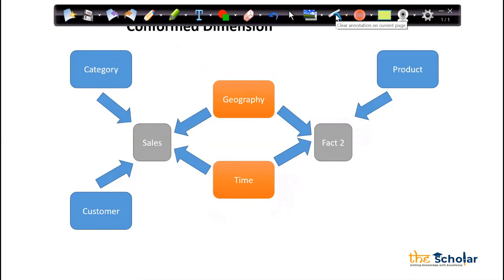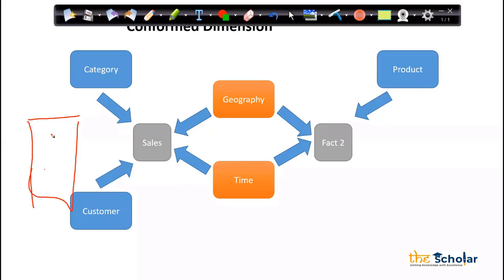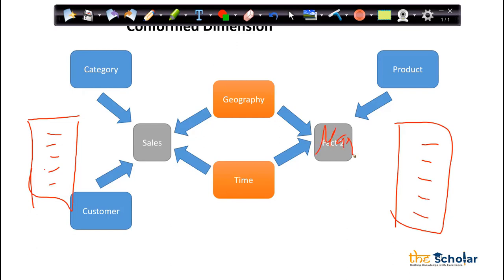Simple. Any doubts here? So when the dimension we are sharing, then it is a confirmed dimension. Confirmed dimension is nothing but I have a sales fact. So I have a table where I have all the sales information with me. I have a table which has all the marketing information with me. Let's say it's a marketing fact. Marketing related numbers I have.